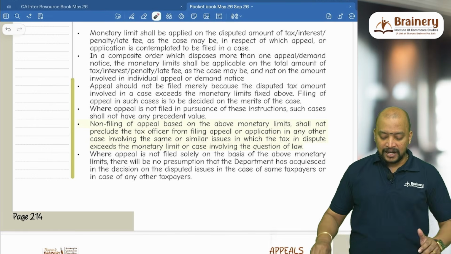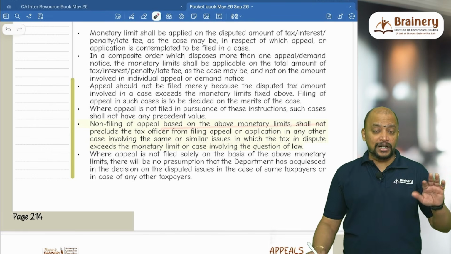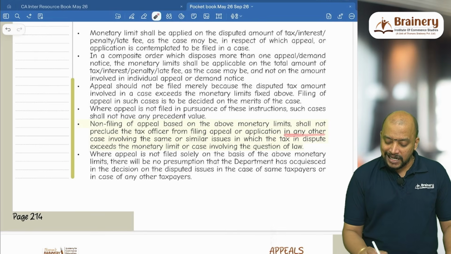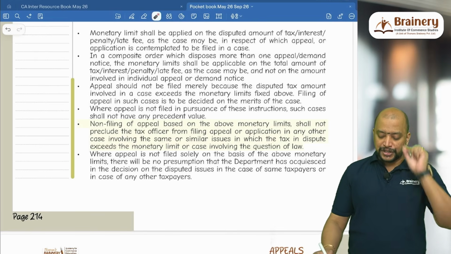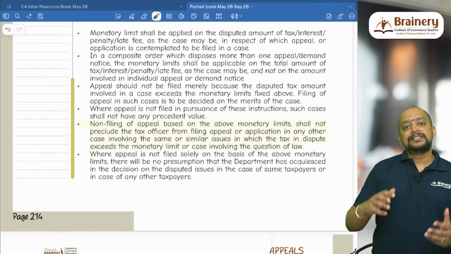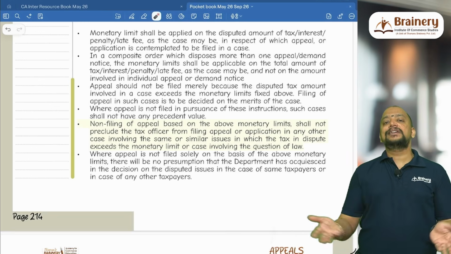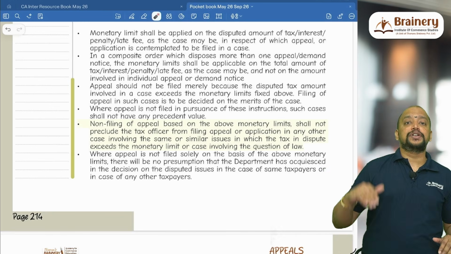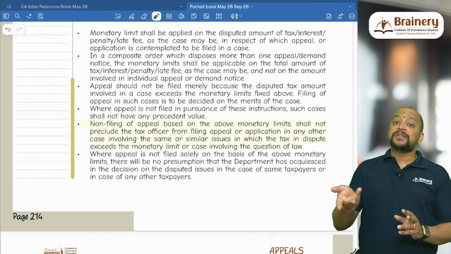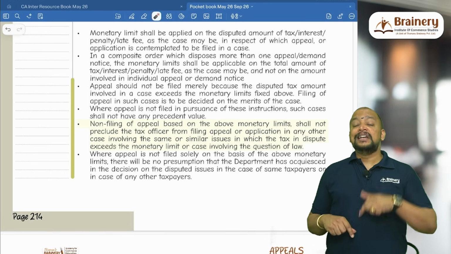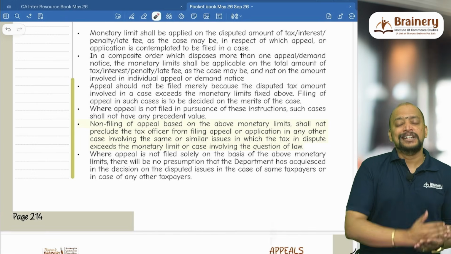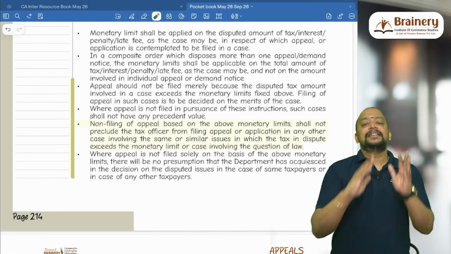Next, second, non-filing of appeal based on the above monetary limits shall not preclude the tax officer from filing appeal or application in any other case involving the same or similar issue in which the tax in dispute exceeds the monetary limit. Say in another case, same issue, GST 80 gave a decision, but now the tax dispute is 1.5 crores. Now can the department go for appeal to High Court? Yes. In the previous case, even though a similar issue was there, they could not go for appeal because of the monetary limit. It was only 80 lakhs. So they could not go for appeal. That does not mean they accepted the decision.